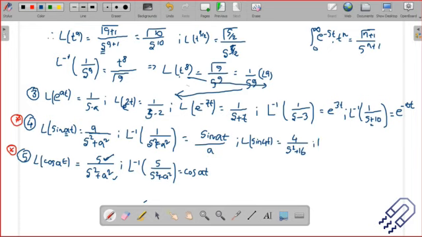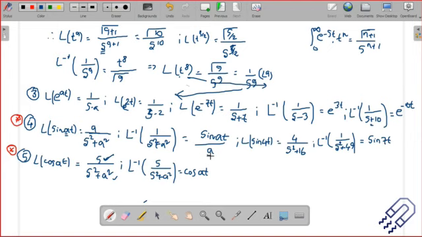That means if I want to take the inverse, I can take the inverse of 1 divided by, maybe I'll give a different example, s square plus 49, let's say. So this is 7 square and there is a 1 here, that means it is 1 divided by s square plus a square. We don't have anything else here, it's 1. So this is nothing but a sine function, right? So this will be sine of 7t.